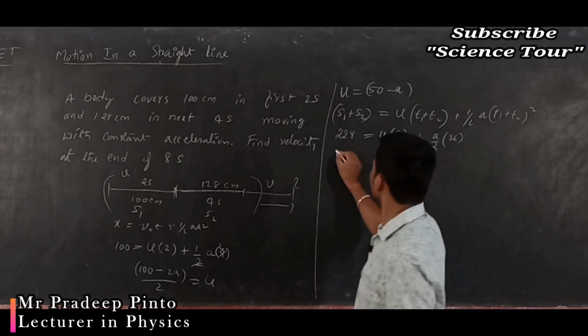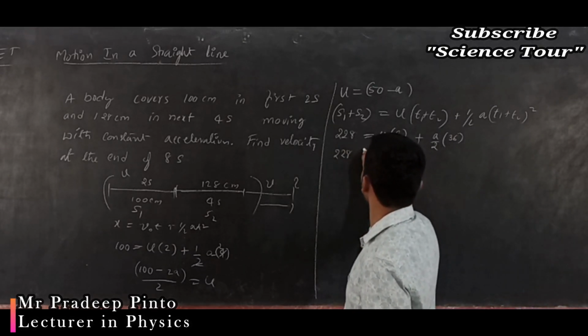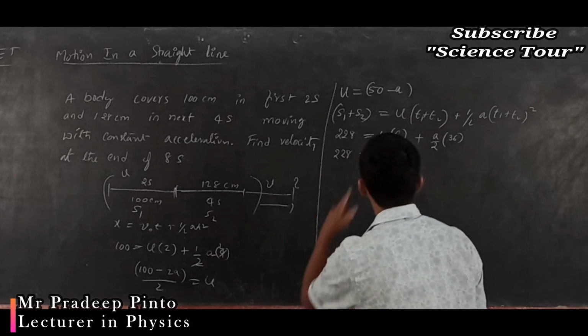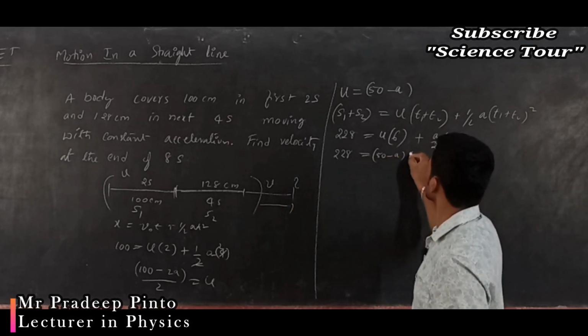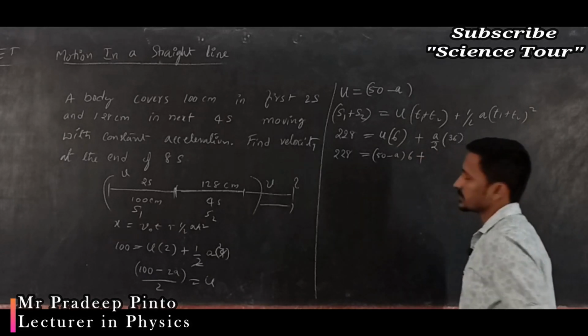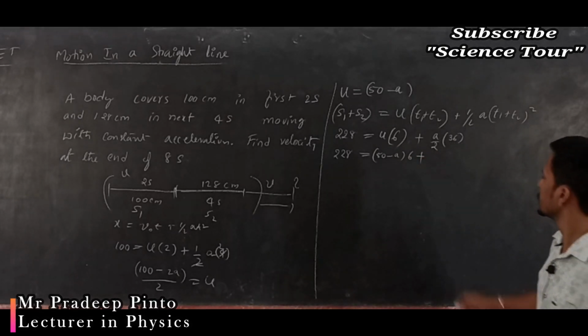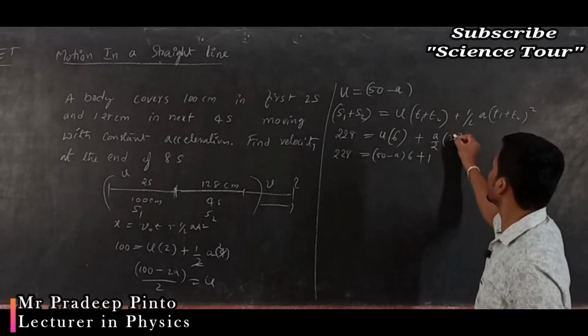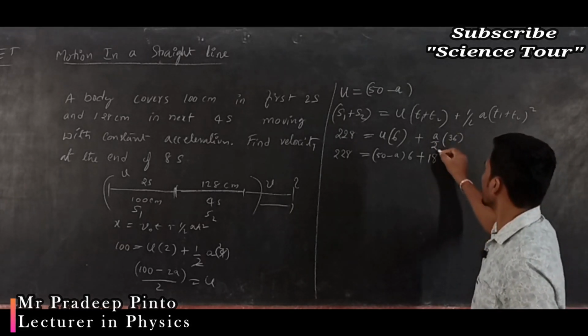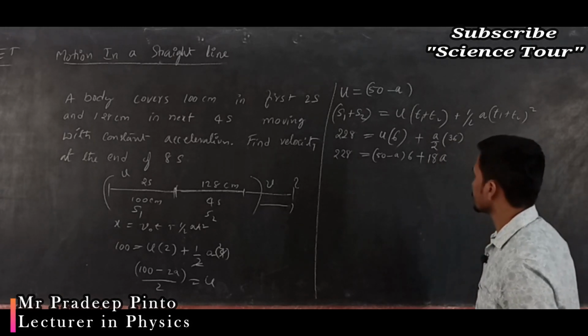So 228 is equal to u, which is 50 minus a, into 6, plus 18a.